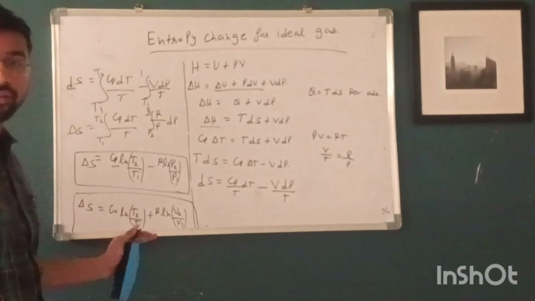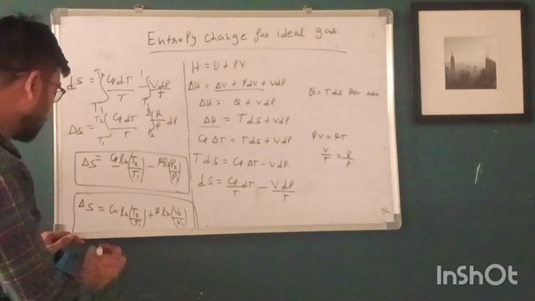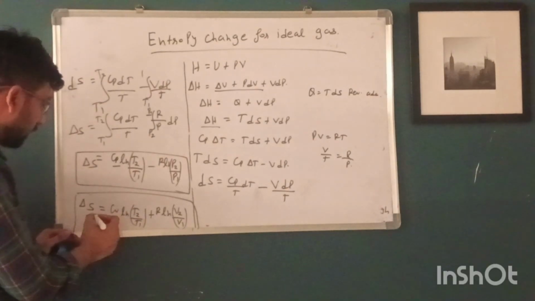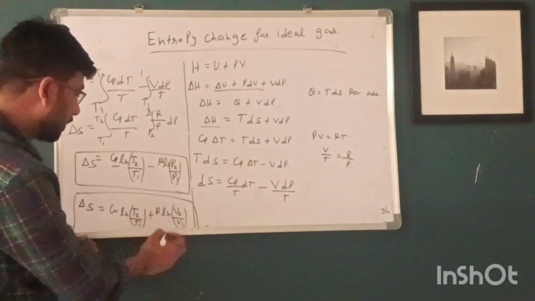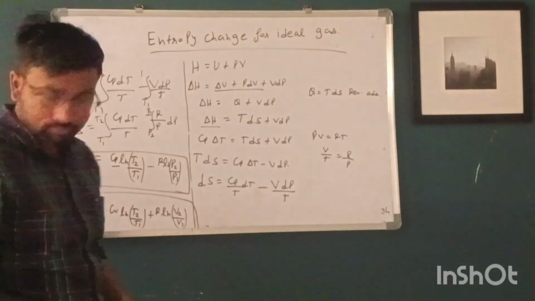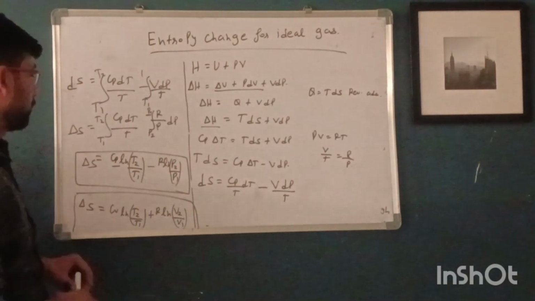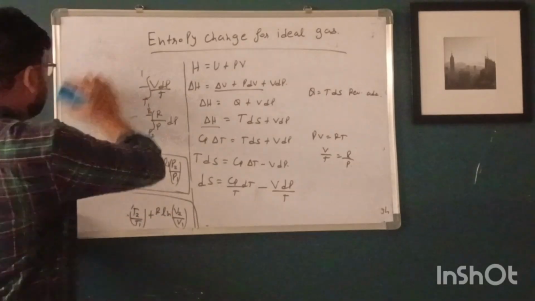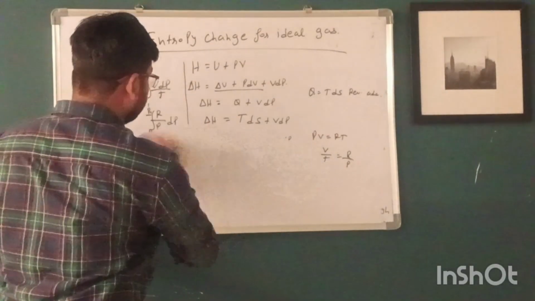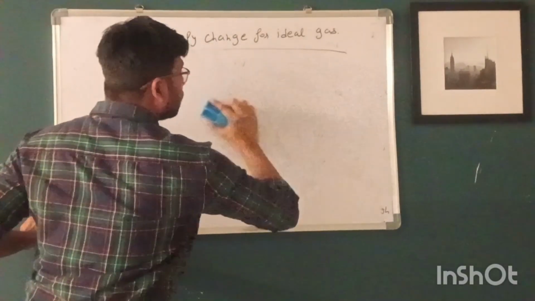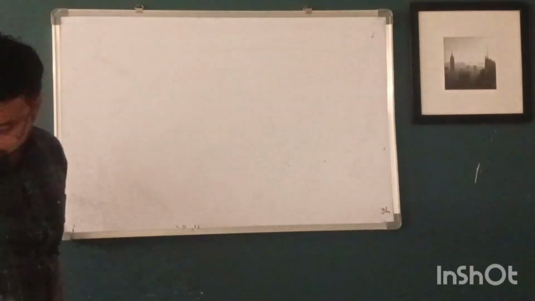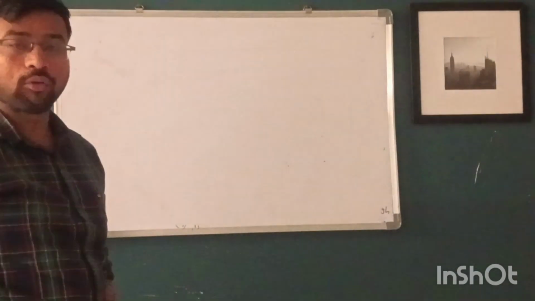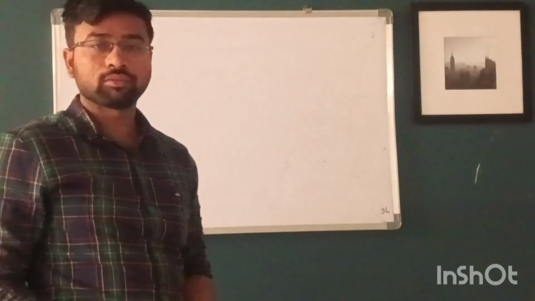This is another formula which is used to calculate the entropy change: delta S is equal to Cv ln T2 by T1 plus R ln V2 by V1. So this is all about the entropy change for an ideal gas. Next topic is how to calculate the entropy change for phase change.